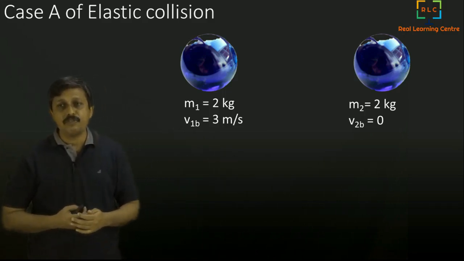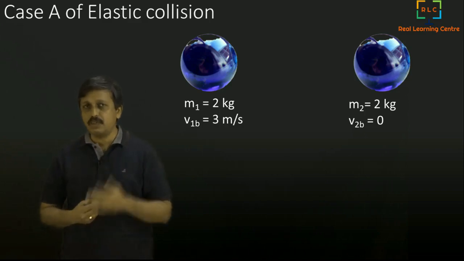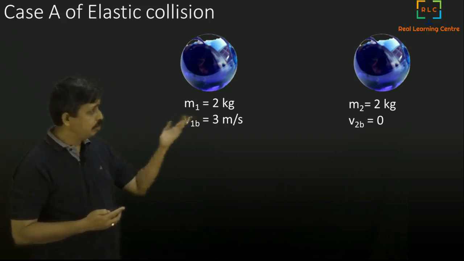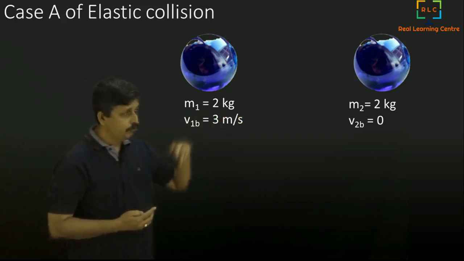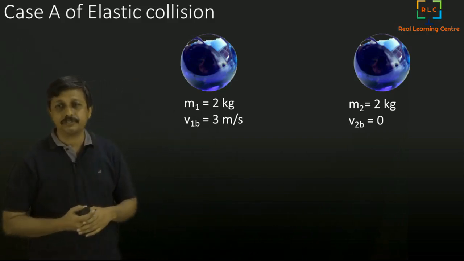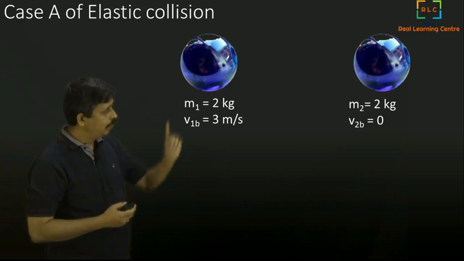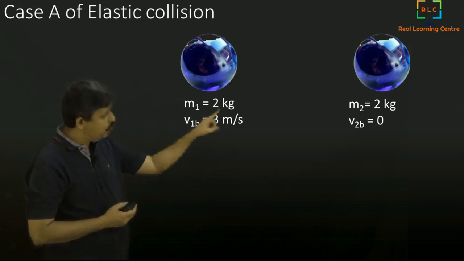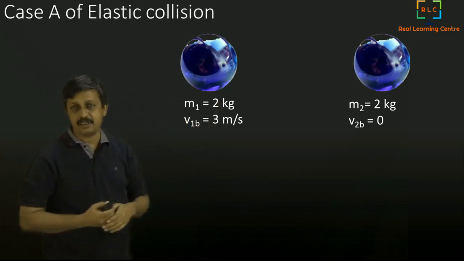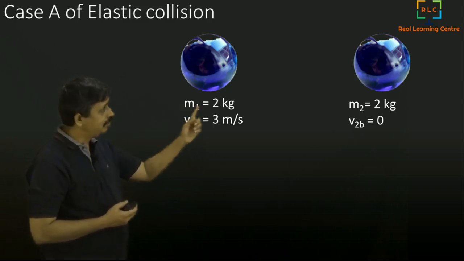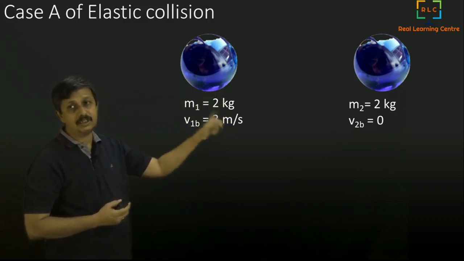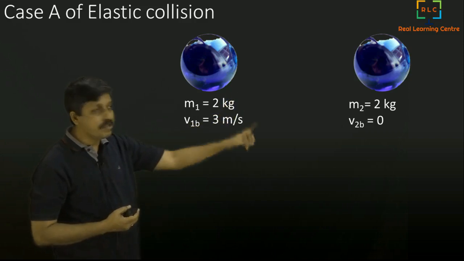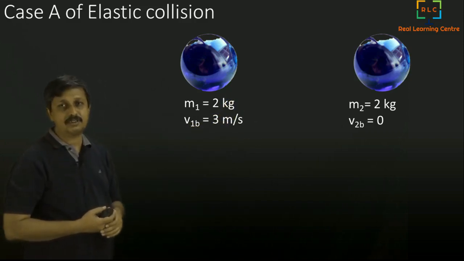In case A, we had two equal sized balls, equal mass also, 2 kg, 2 kg. The first one is moving at 3 meters per second, the second one is standing, and it is 0. I will use some notation here, you can watch. I will call these m1 and m2, and the velocities v1 before, v1b, 3 meters per second. V1b means velocity of the first mass before the collision. Second one is V2b, velocity of the second one before the collision, 0.